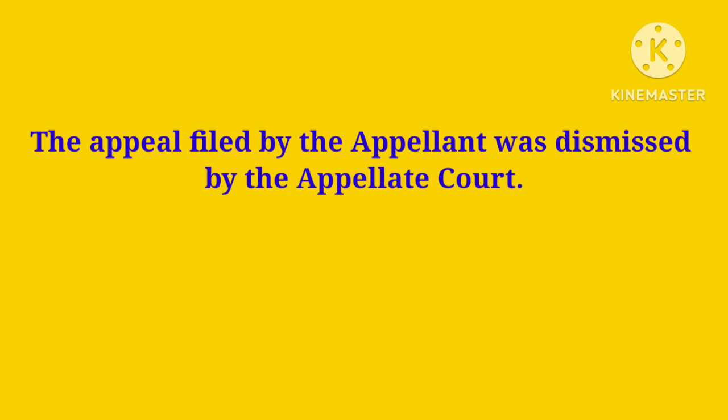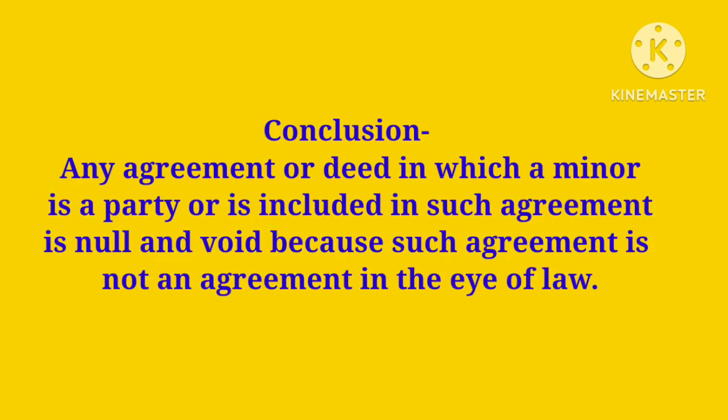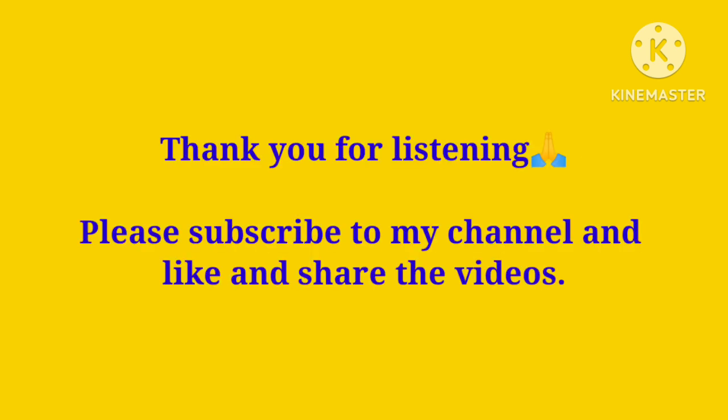That is, the appellate court concurred with the judgment of the trial court and held that the agreement, that is the mortgage deed between the parties, that is the appellant and the respondent, was void on the ground of the minority of the respondent. From this case, it can be concluded that any agreement or deed in which a minor is a party to it or is included in such agreement is null and void, because such an agreement is not an agreement in the eye of law. So, this was all about the case Mohori Bibee versus Dharmodas Ghosh.